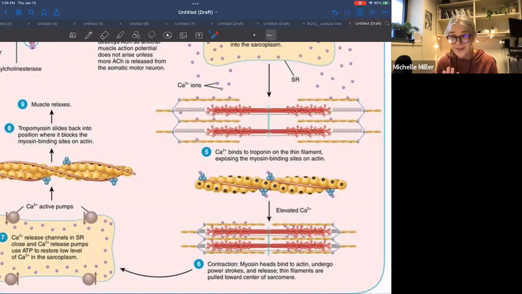Can you believe all of this crazy biochemistry is happening inside your cells every time you contract a muscle? And how did they even figure this out, right? So just be amazed. Okay, so we have these tropomyosin, and notice that it moves, and now I have these binding sites that the myosin heads can bind to. The myosin heads bind, and so if calcium is present, it will cause the sarcomere to shorten and the muscle contracts.